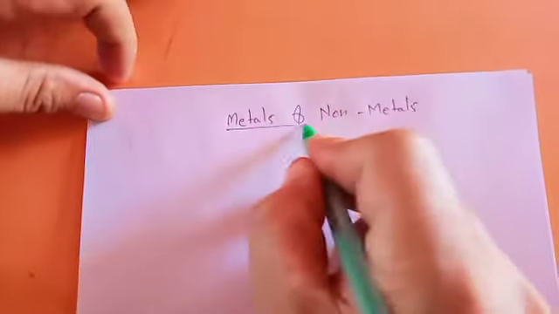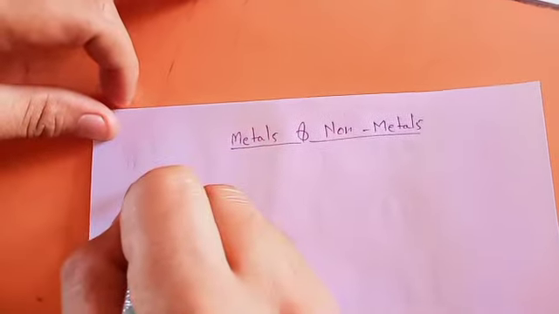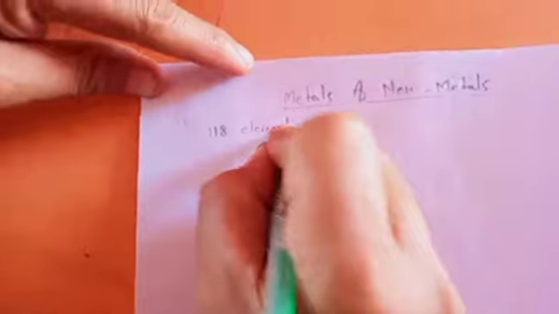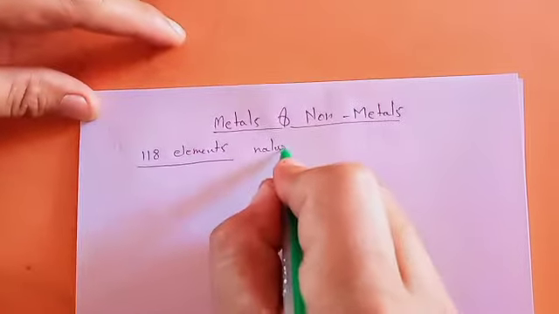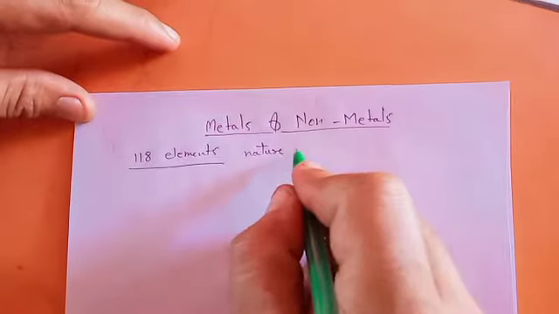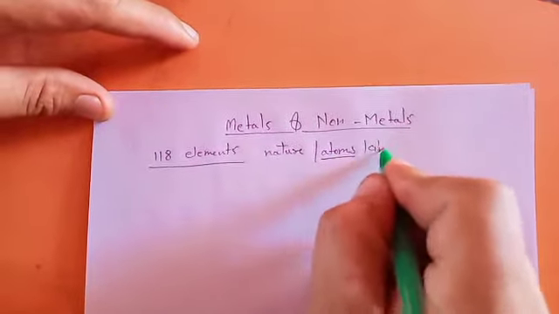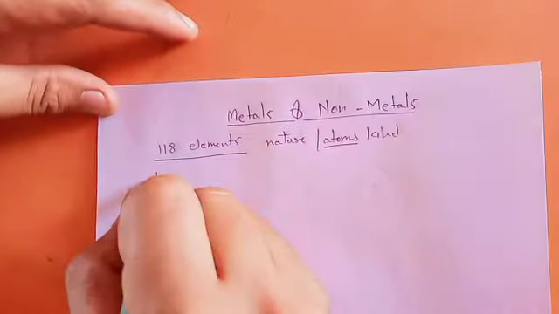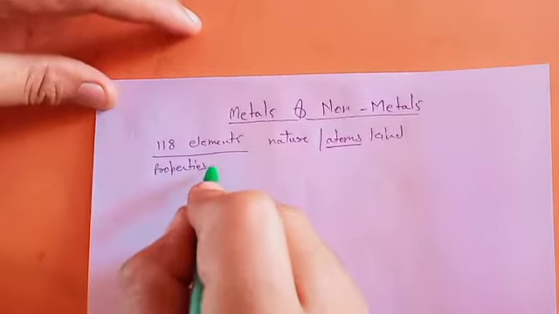In this whole chapter we have to study about the 118 elements present in nature, meaning 118 kinds of atoms. We have to discuss their properties, what kind of properties they are showing, how to